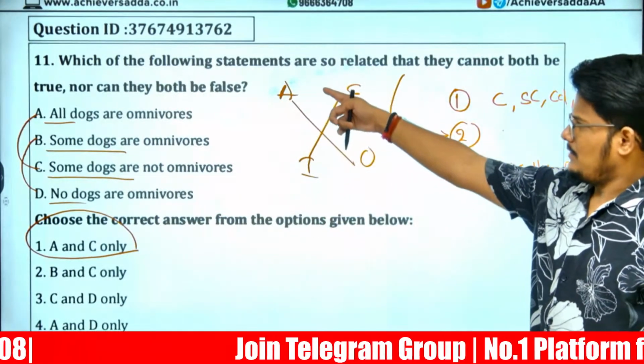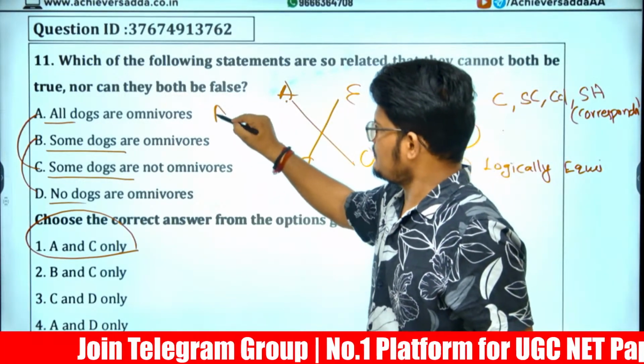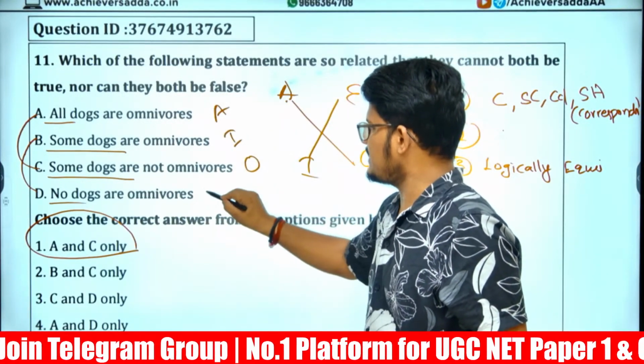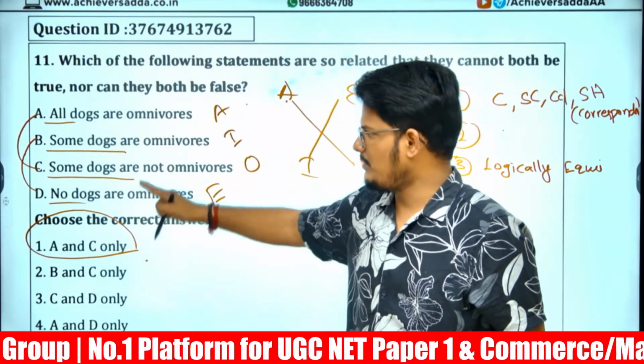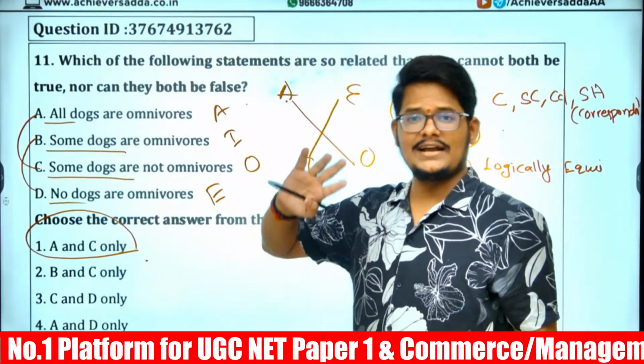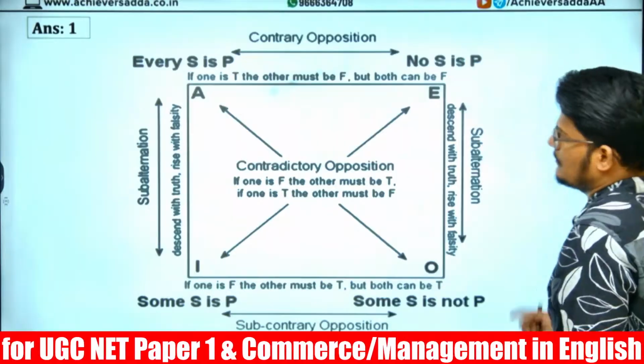So, contradictory means the relationship between A and O. This is the A statement, this is the I statement, this is the O statement, this is the E statement. So, A and C are available, but BD is not available. BD is also correct if it is given in the options. They will not give both, don't worry.